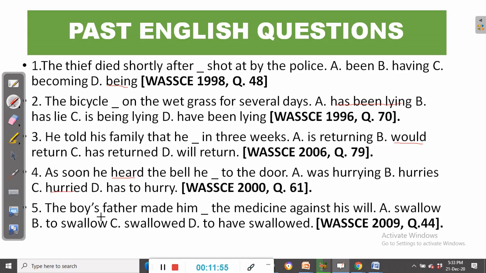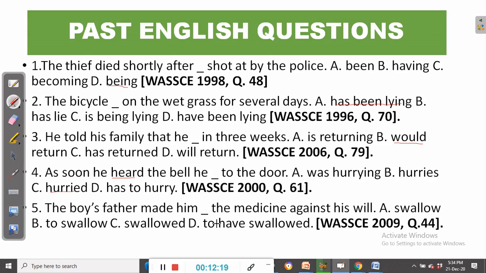Question number 5. The boy's father made him dash the medicine against his will. A, swallow. B, to swallow. C, swallowed. D, to have swallowed. This is taken from WASSCE of 2009, question 44. Now, the principle we are dealing with in number 5 is what is called causative verbs.